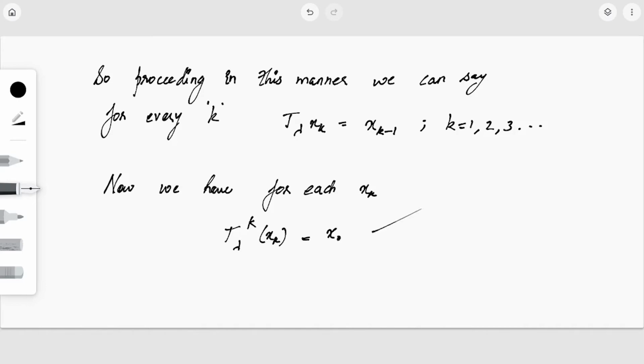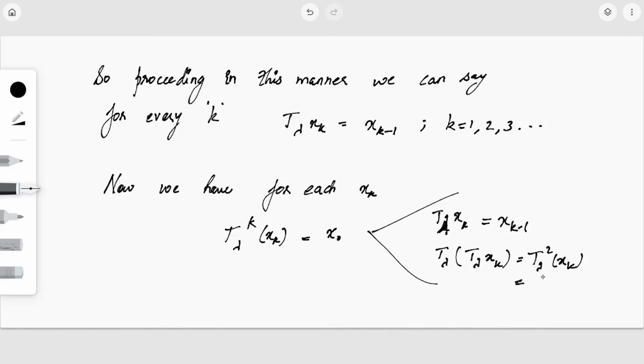How can you say that? Simple, we just have to apply T lambda on xk again and again. Here T lambda of xk is xk minus 1. When we apply T lambda again, we get T lambda square of xk, which is T lambda acting on xk minus 1.